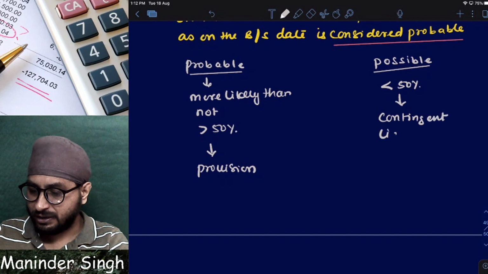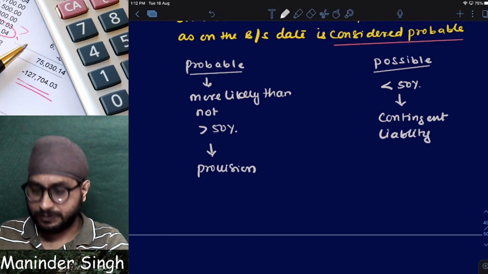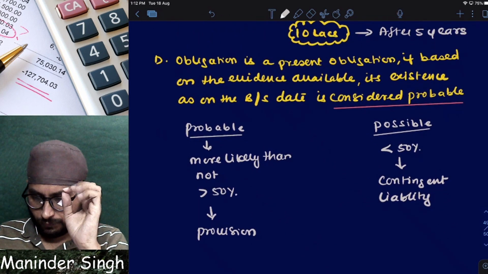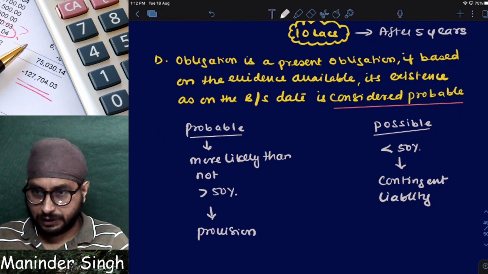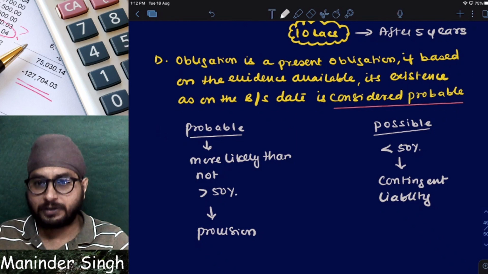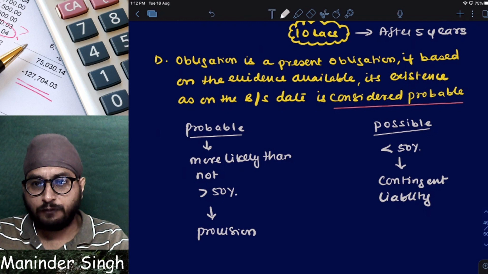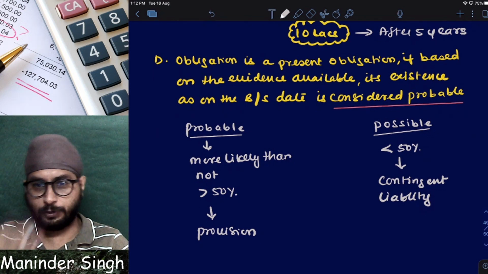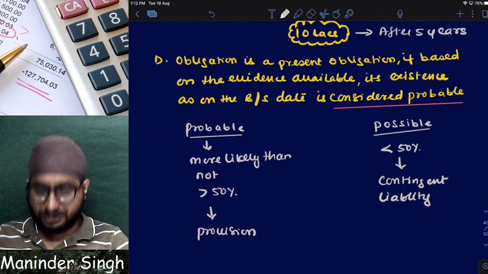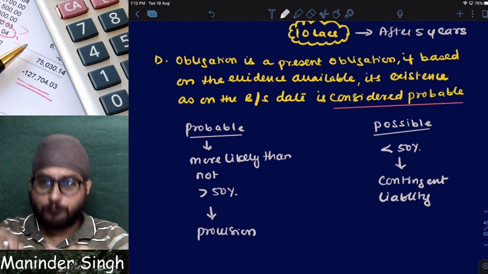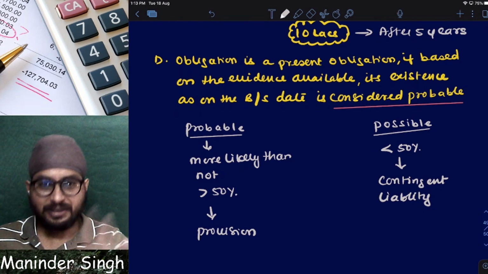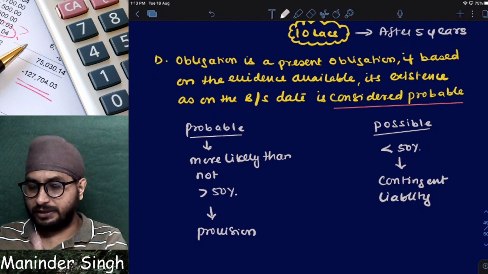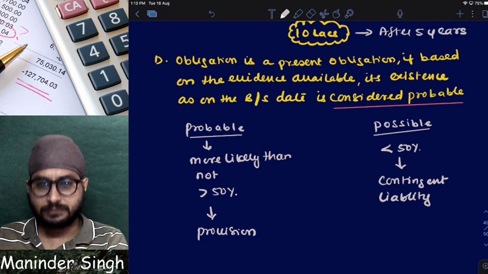If as on 31st March I am more than 50% sure that I have to make a payment, then it is a provision. If I am less than 50% sure, it is not a provision, it will be a contingent liability. Simple. I hope you understood.